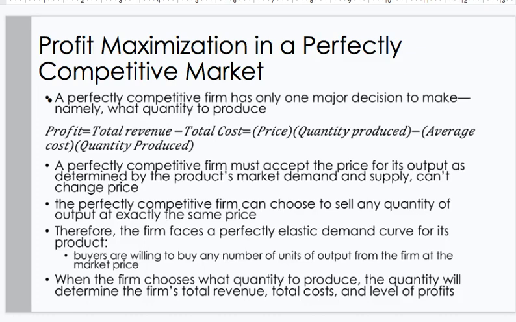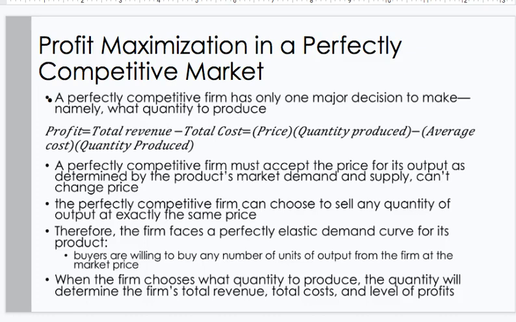Profit maximization in a perfectly competitive market. A perfectly competitive firm has only one major decision to make, namely what quantity to produce. Profits equal total revenue minus total cost. You could think of total revenue as price times quantity produced, and total cost as average total cost times the quantity produced. That will also give you profit.